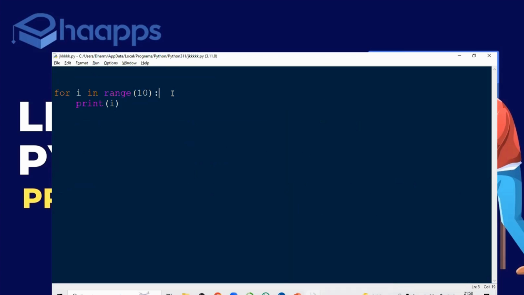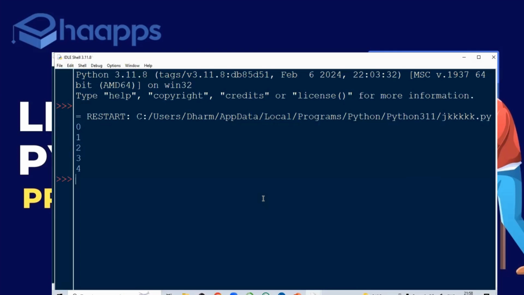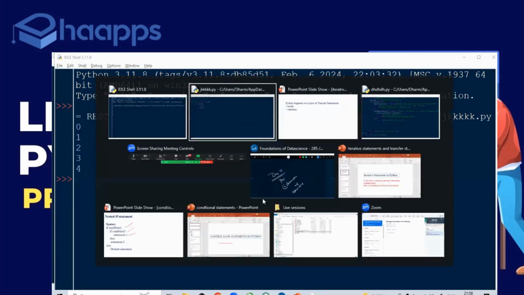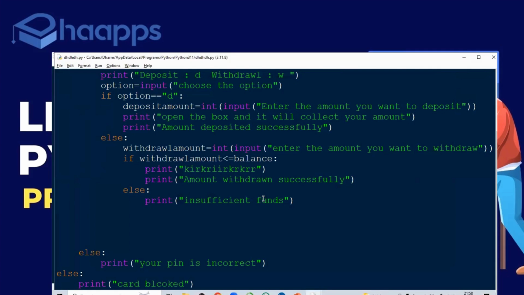So I'm executing this loop. In the execution of this, I'll give a certain condition: if i equals 5, if i reaches 5, please stop it. Stop there. Unless it is 5, it will execute for 1, 2, 3, 4. But when it reaches 5, it will stop. So if I want to stop the loop execution, I have to use the break statement.